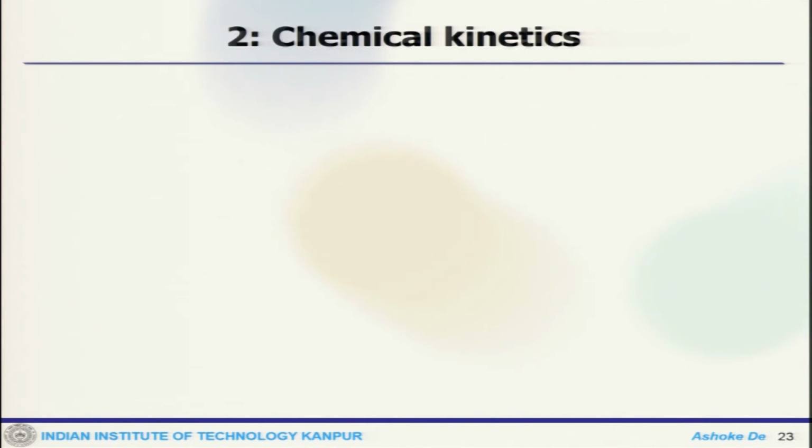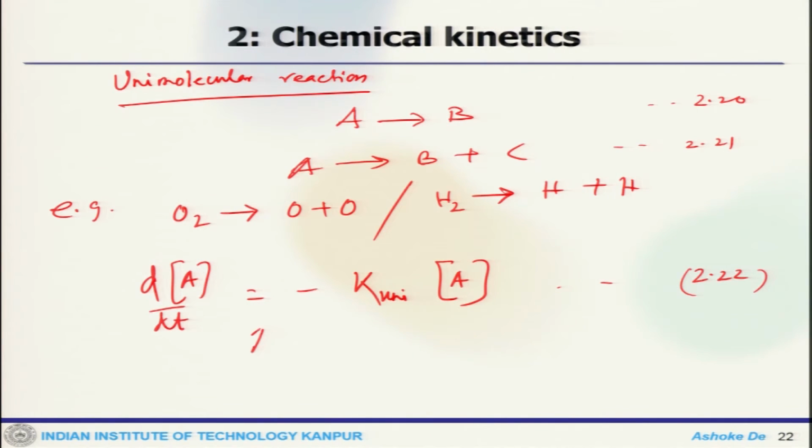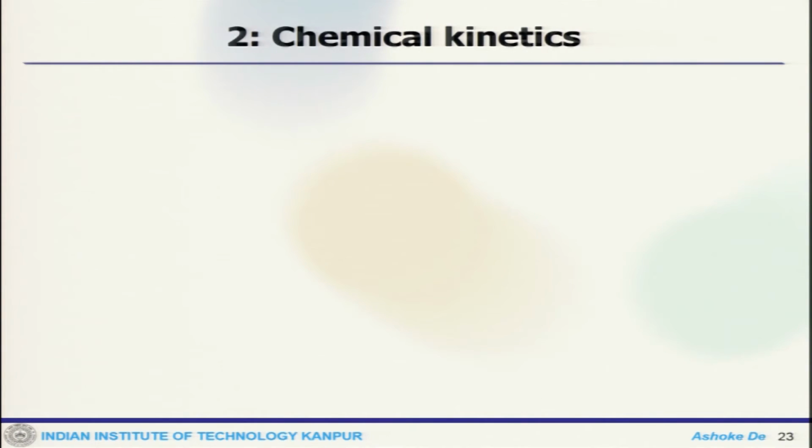Now, that is at high pressure. Now, that means when you commit that something is happening at high pressure, then there must be something which happens at low pressure also. When you go to low pressure, the reaction rate also depends on a third molecule that may exist within the reaction volume.